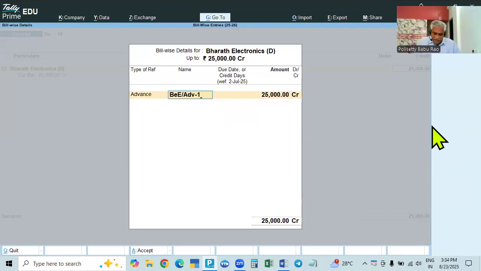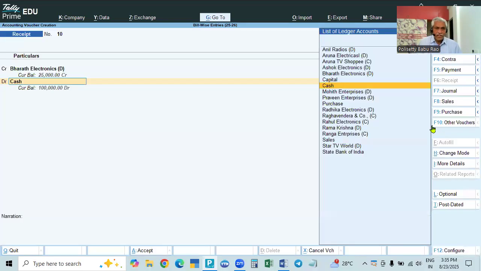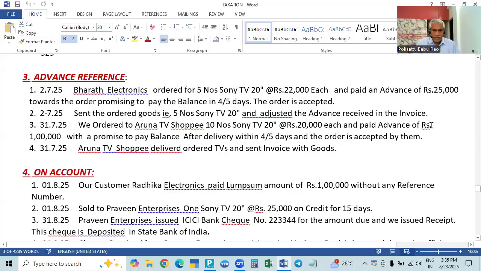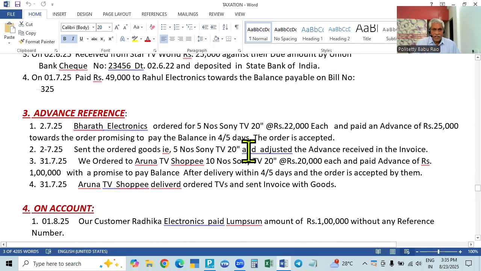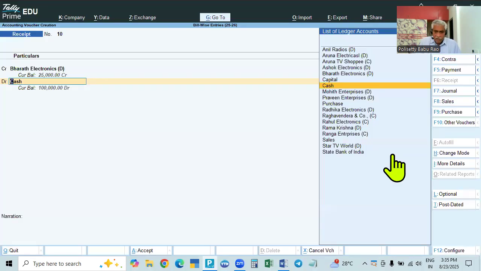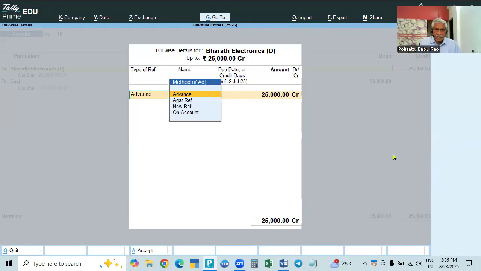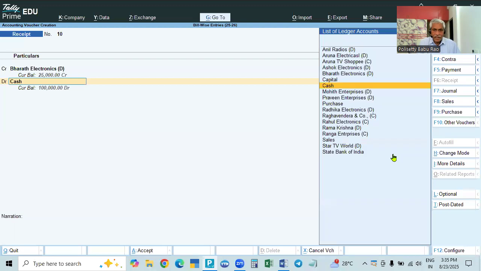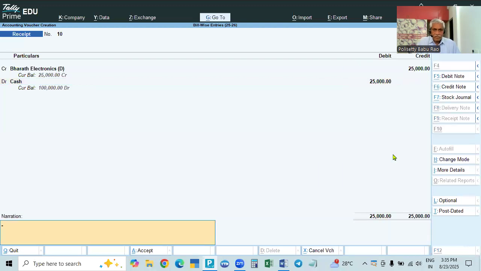Next time if they give an advance, again we will say BE slash advance one. Okay. So 25,000 rupees, we received the advance. So what is given? Nothing is given. That means we received. And one more thing here, in this case, bill wise details, we can make it as 5 days, maximum 5 days. Okay. And cash we received, nothing is given.